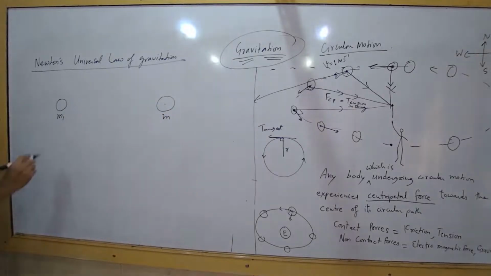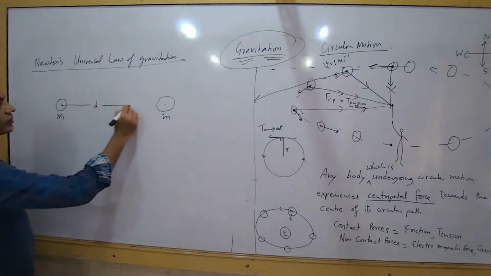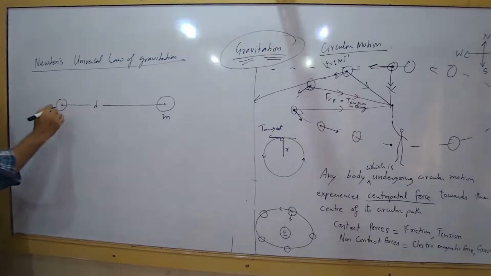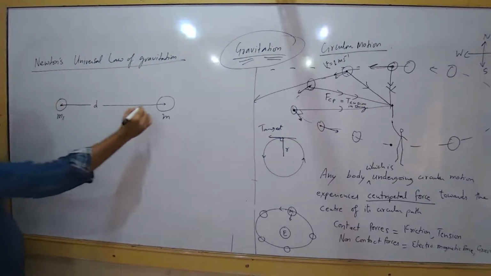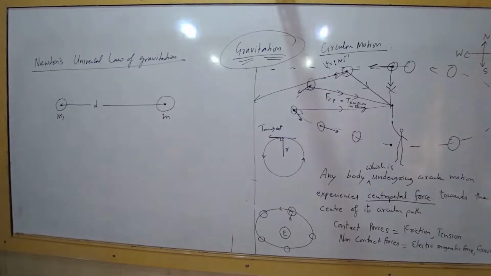Let us say the distance of separation between their centers is d. Any object that we are learning about is a point object for you. Even though for clarity I am drawing a bigger circle, you imagine that it is a point. So whenever I say distance between the objects, it is always the distance between their centers.